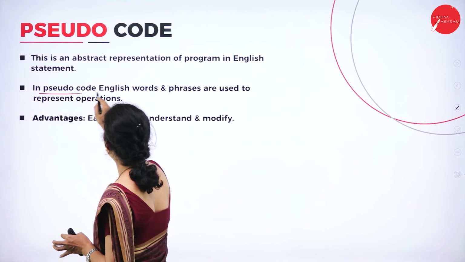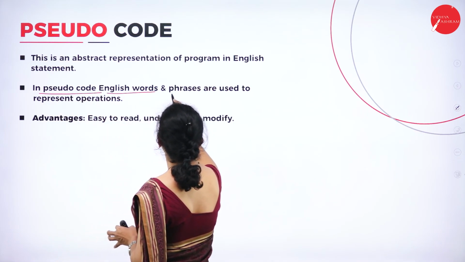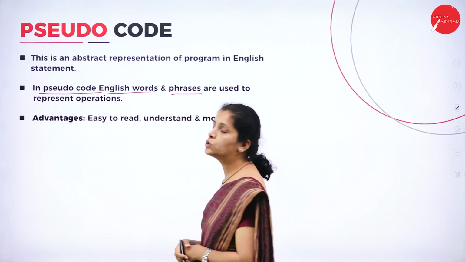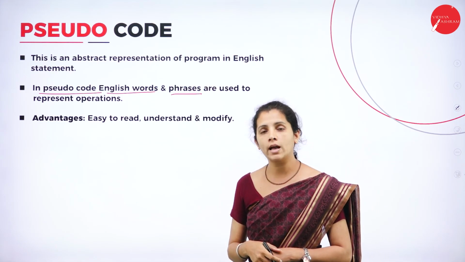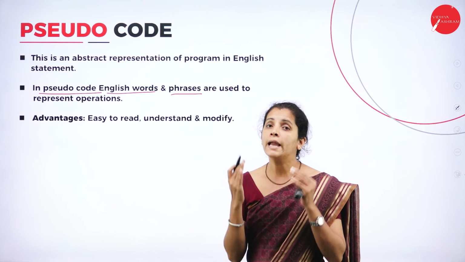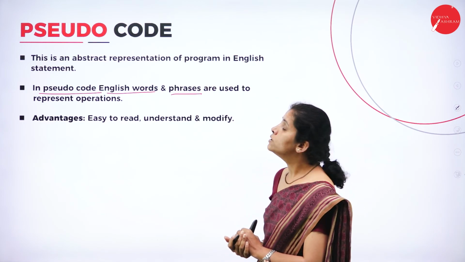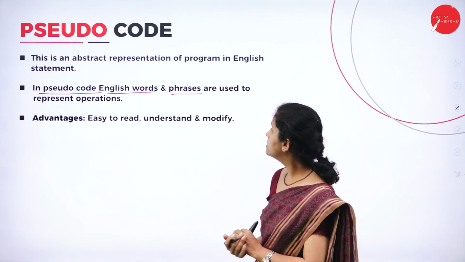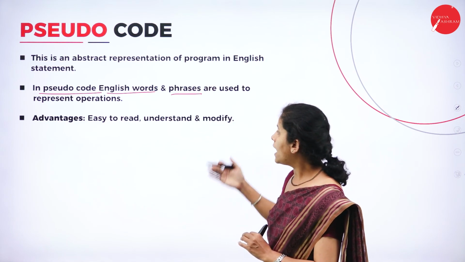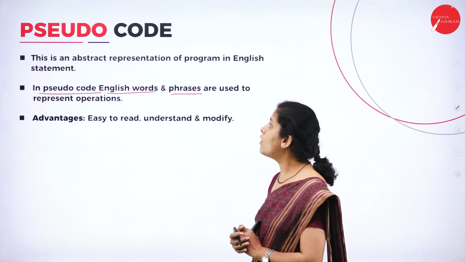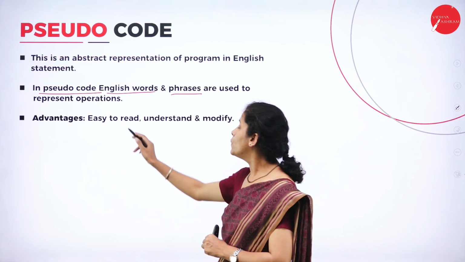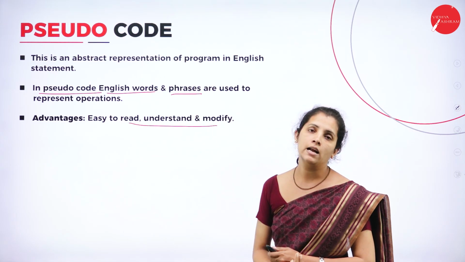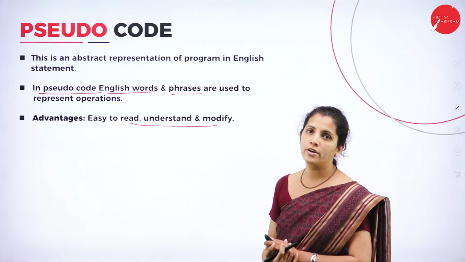In pseudocode, English words and phrases are used to represent operations. And what is the advantage of pseudocode here? It is very easy to read, very easy to understand and very easy to modify.